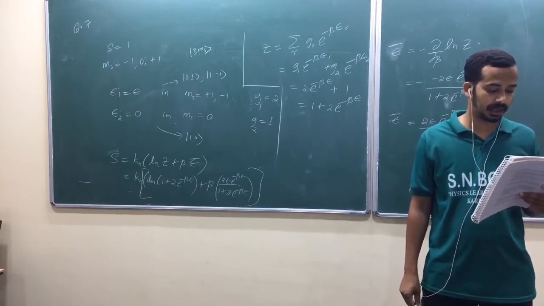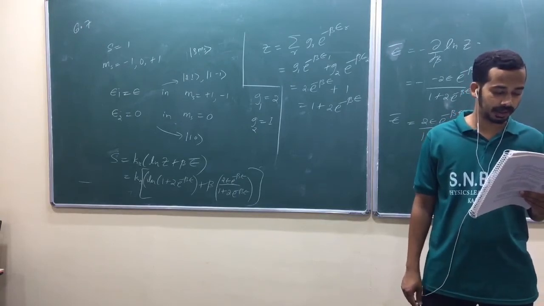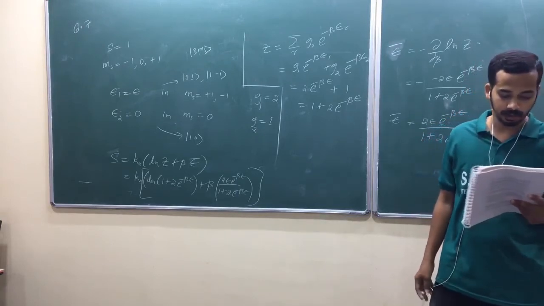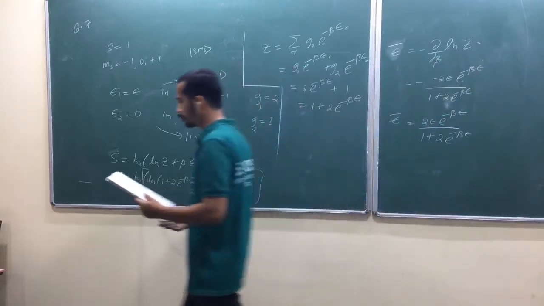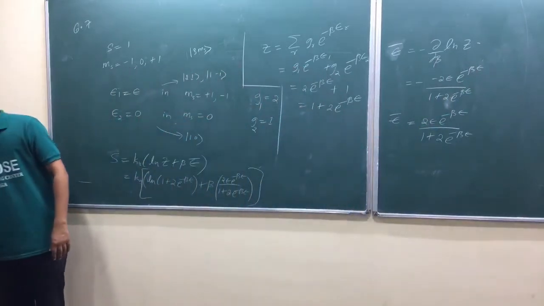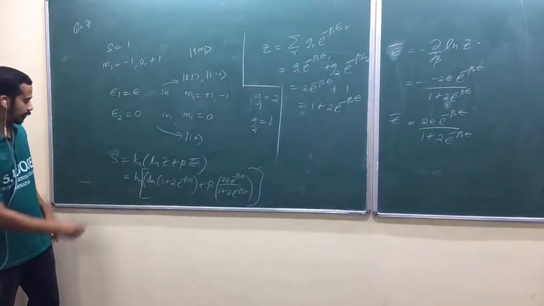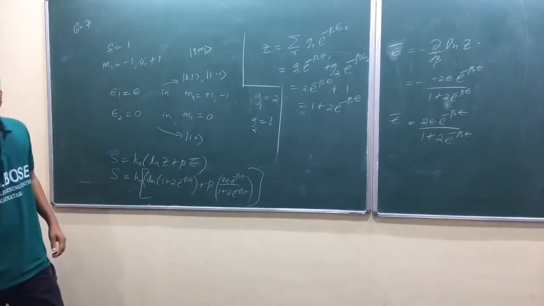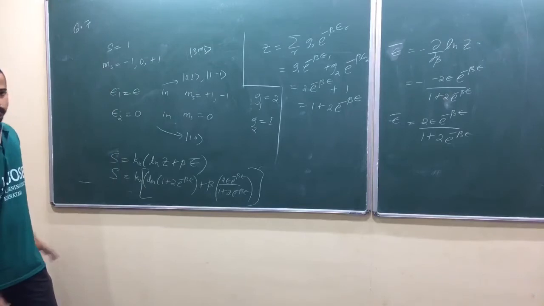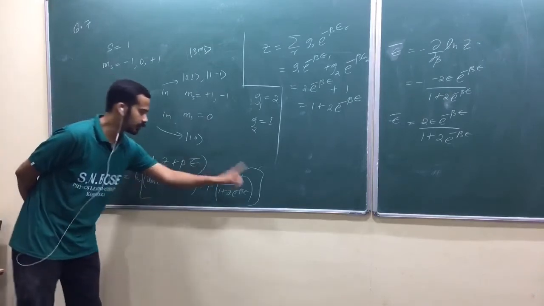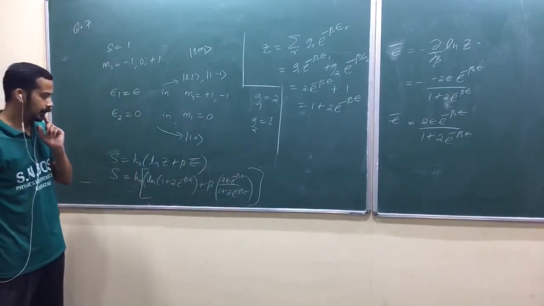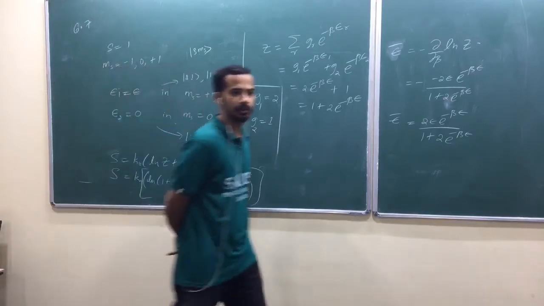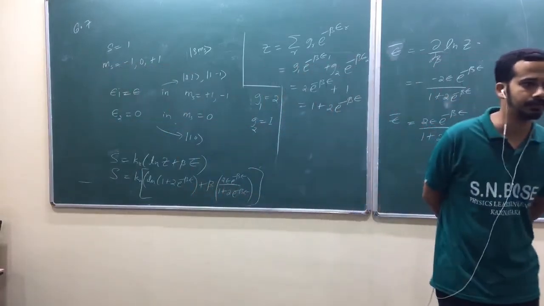Calculate also for very high temperature. Show that the expression in part B reduces properly to this value when T tends to 0, T tends to infinity. Yeah, we found that one expression. So what would you do? How do you do those assumptions? Just concentrate on this expression. You need to do T tends to 0 assumption and T tends to infinity assumption.